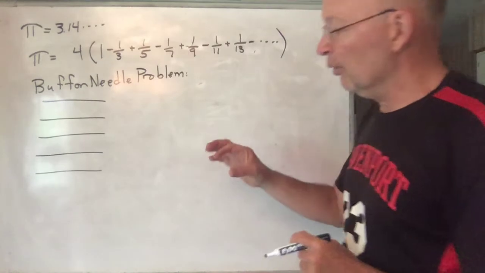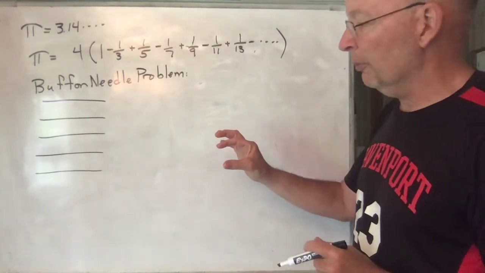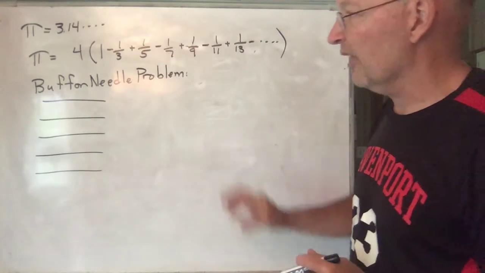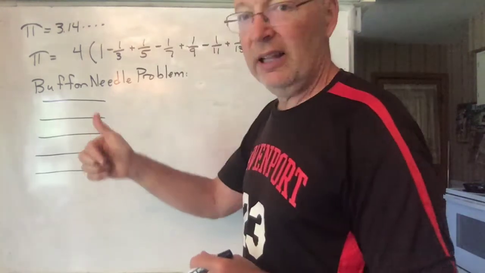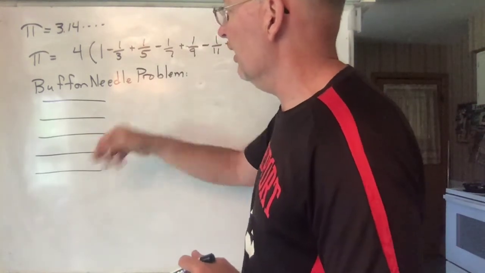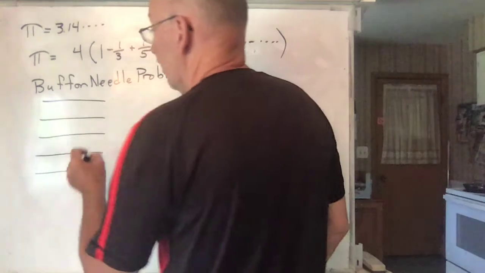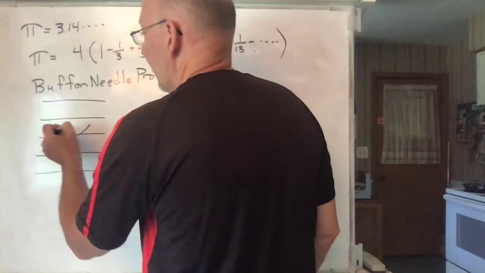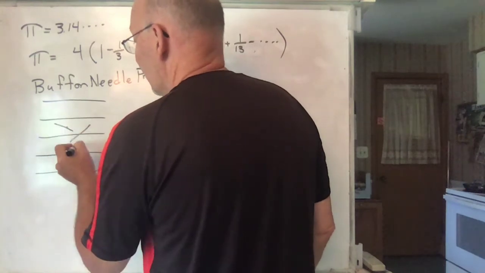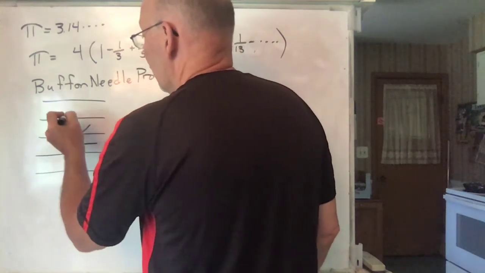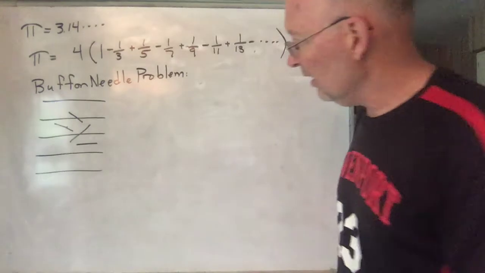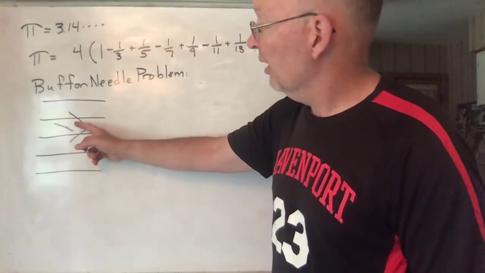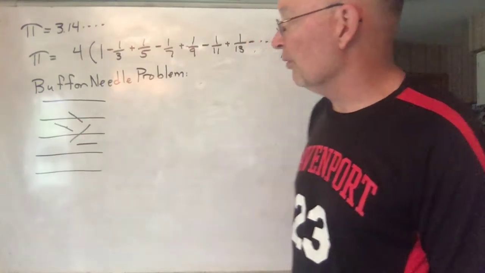And then you give everyone also a needle. I just take little pieces of a paper clip, which are exactly 1 inch, and they have to take that needle and they have to just toss it onto this paper. So when it tosses onto the paper, it's just going to kind of randomly fall like that. It might fall like that, it might fall like this, might fall like this, might fall like this, okay? Sometimes it will cross the line and sometimes it won't.